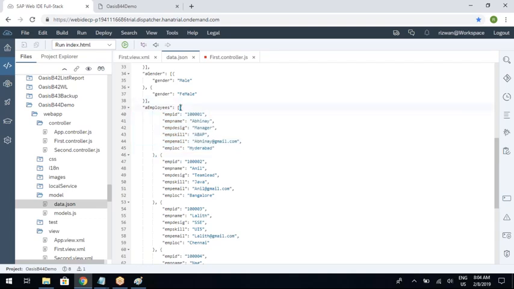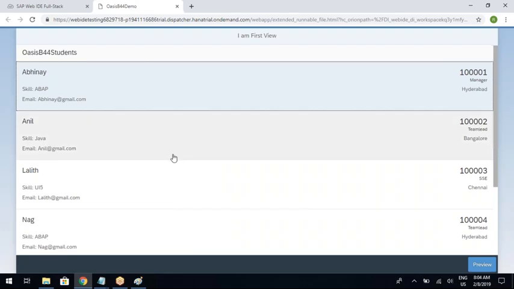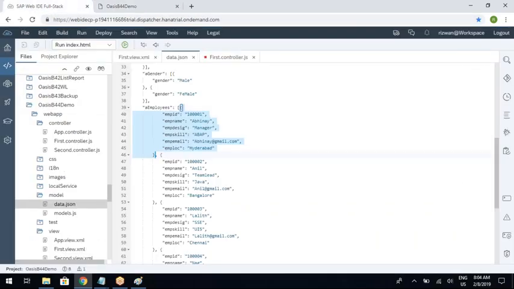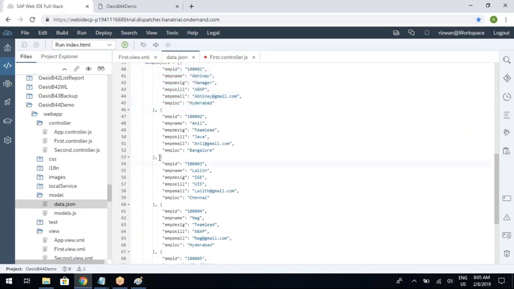So from this particular curly bracket to the curly bracket which is ending at line number 46, from here to here, the binding context will point. Similarly, let's say I selected Lalit. When I select Lalit, the binding context will point from this to this. So binding context is an object that points to the selected item's data from the source, not from the